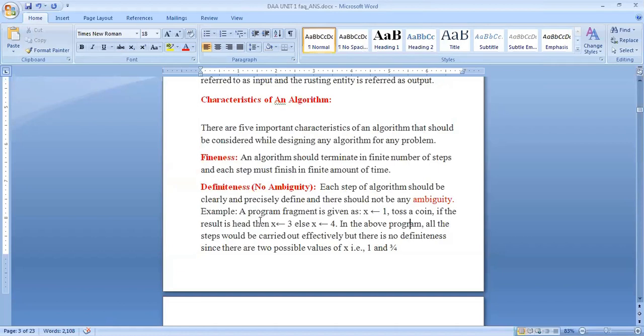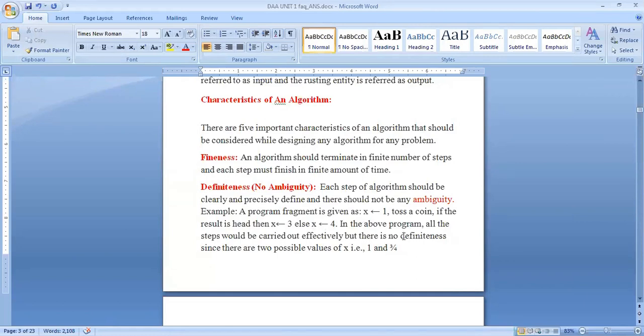In the else case, that means if the head did not come when you toss a coin, but tail occurred, then x is assigned with 4.